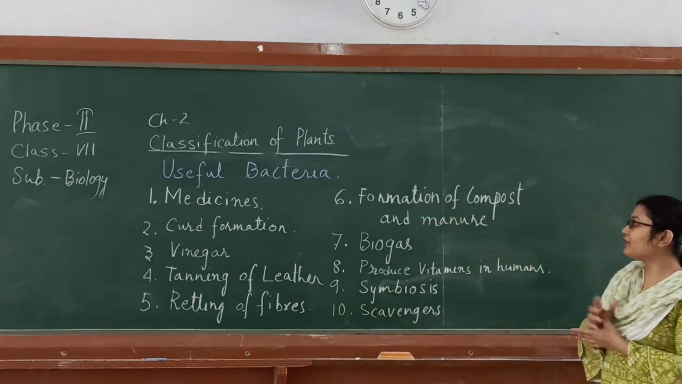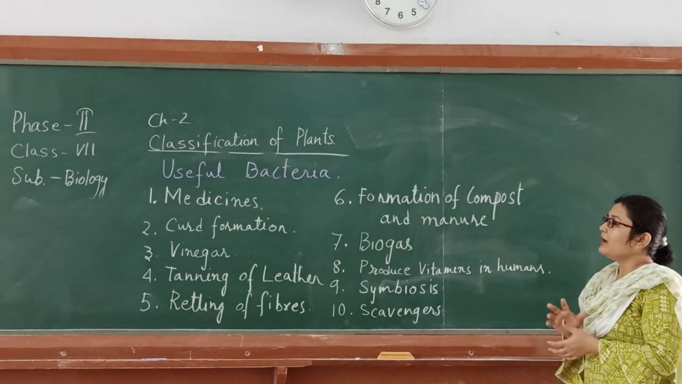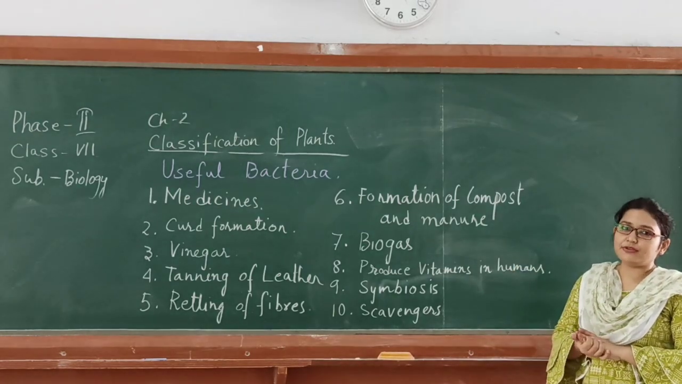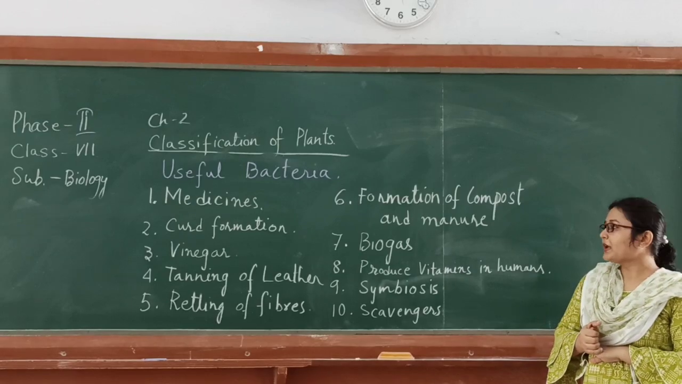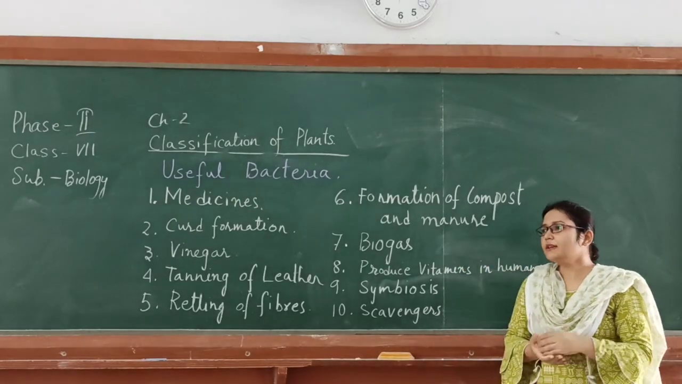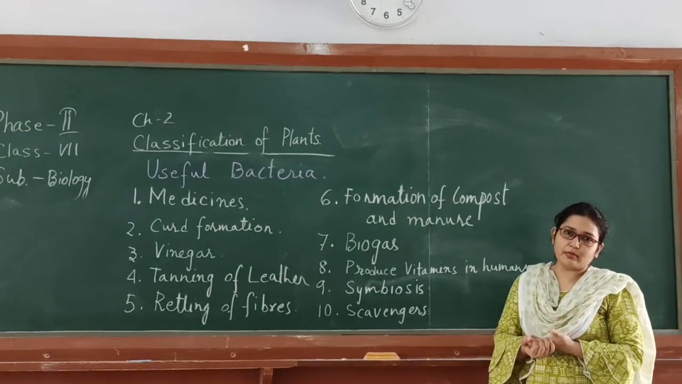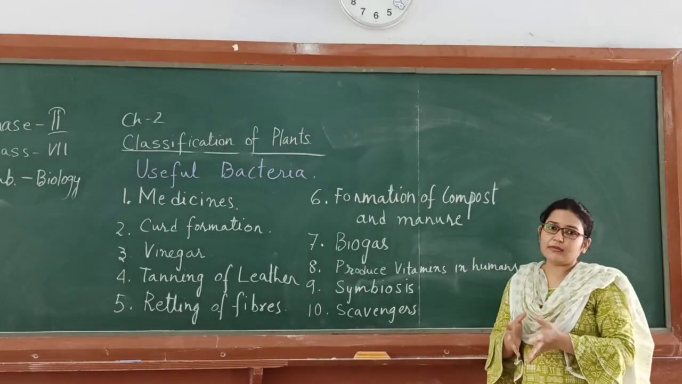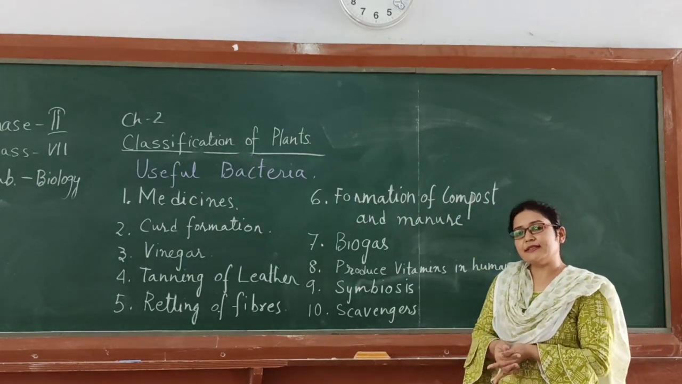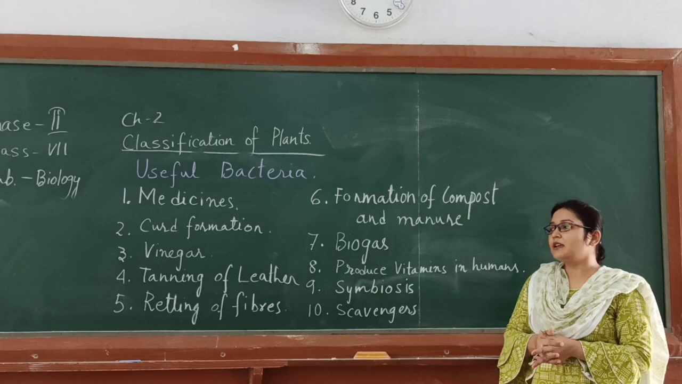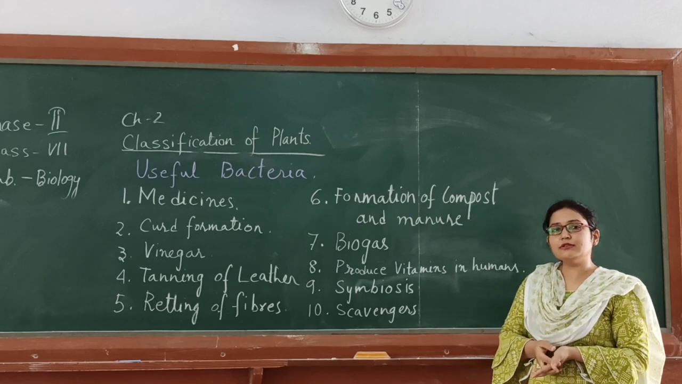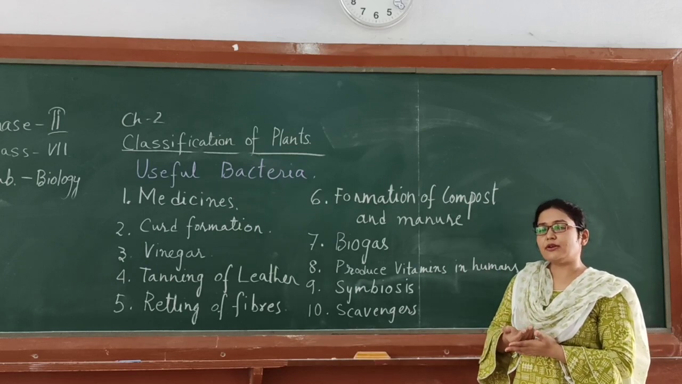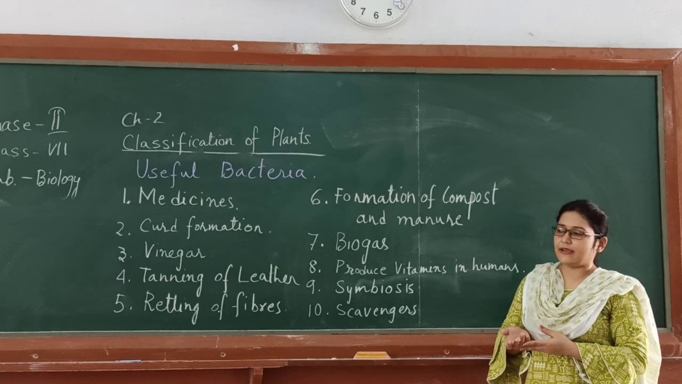Next comes the formation of compost and manures. So bacteria act on dead decaying matter and help in producing compost as well as manure. Biogas production. Biogas is also called gobar gas. What is being done? The cow dung is being taken and in huge chambers it is acted upon by certain bacteria which produce a gas which is highly inflammable and can be used for domestic purposes. That gas is called biogas. The leftover solid product or liquid can be used as farm waste.